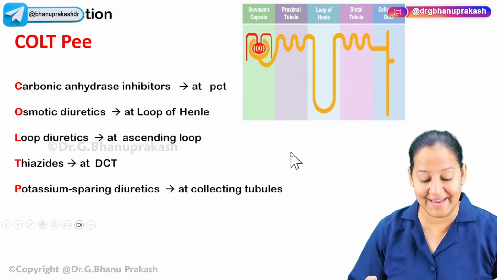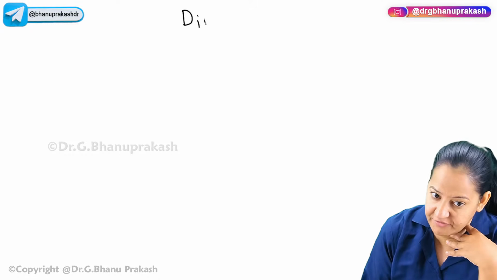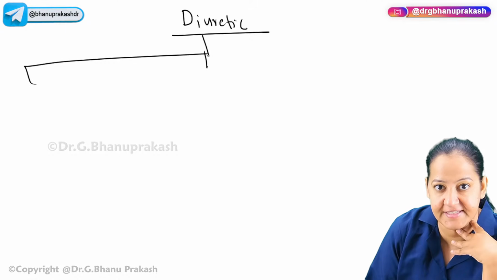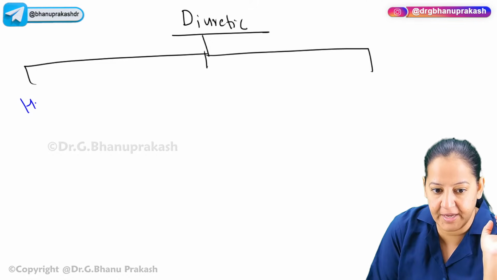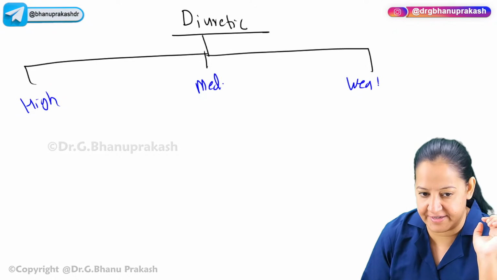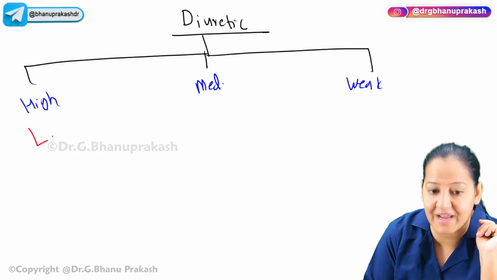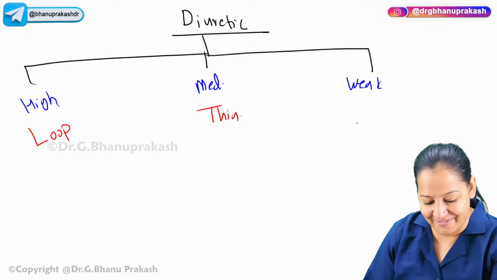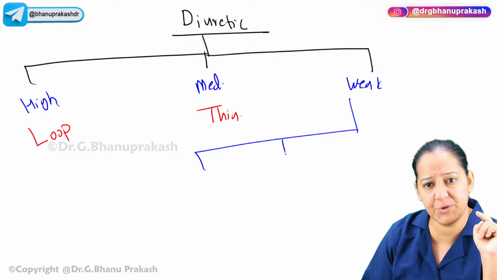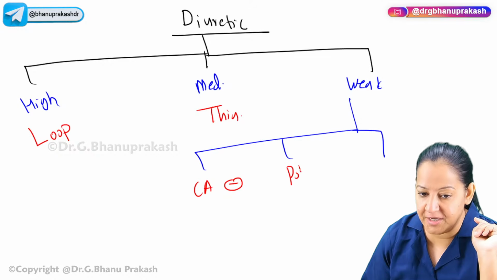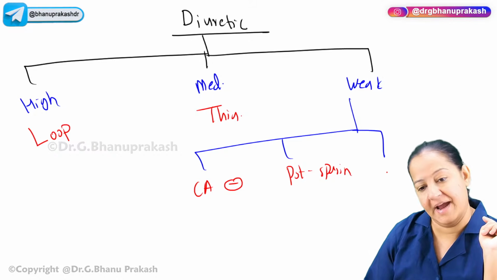Now, the next thing, what I taught you till now? I taught you the classification of the diuretic. I told you the definition of diuretic and I told you the classification of diuretic. We divide diuretics in 3 categories: high ceiling diuretic, medium efficacy diuretic and weak diuretic. The high ceiling are known as loop diuretics, loop or Lasix. The medium ones are known as thiazides and the weak ones are further divided in 3 categories. What are the 3 categories? Carbonic anhydrase inhibitors, potassium sparing diuretics and osmotic diuretics.